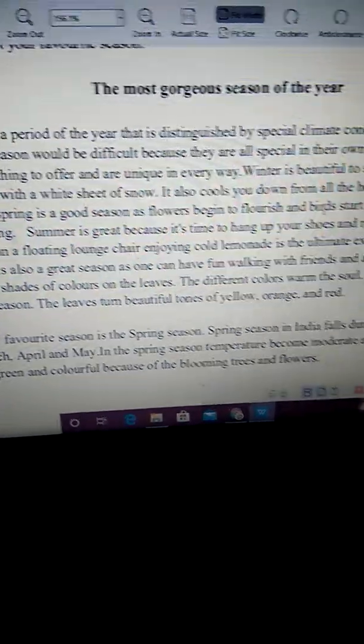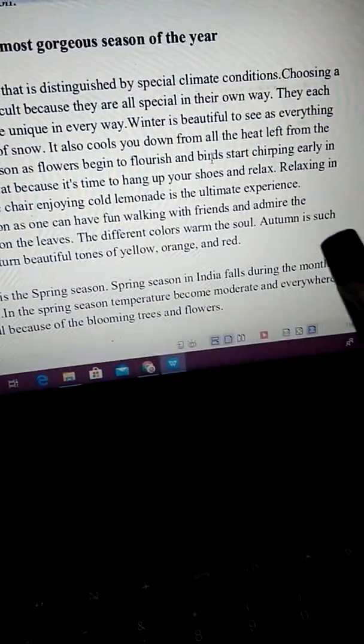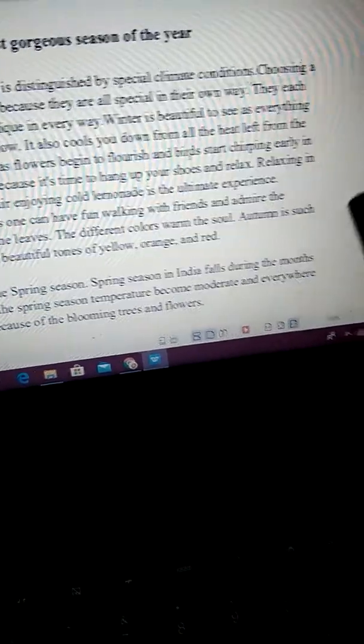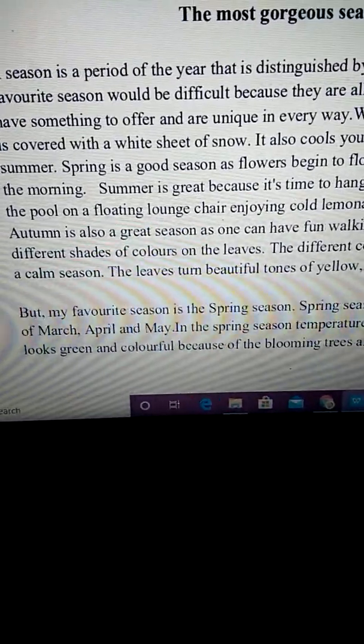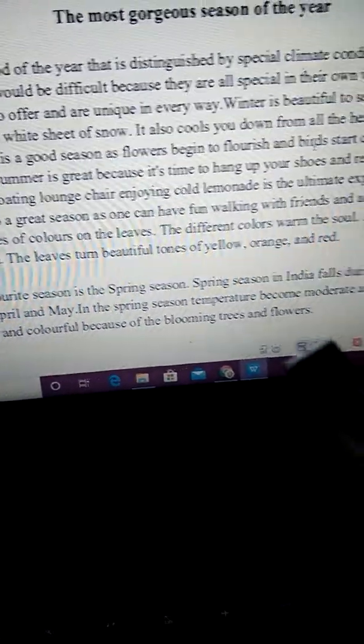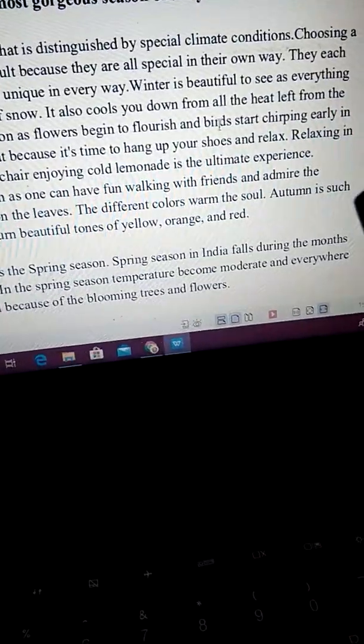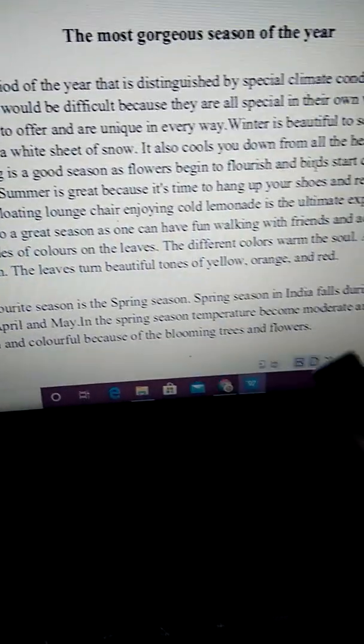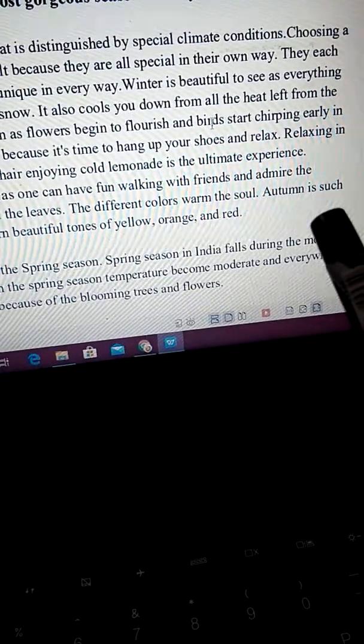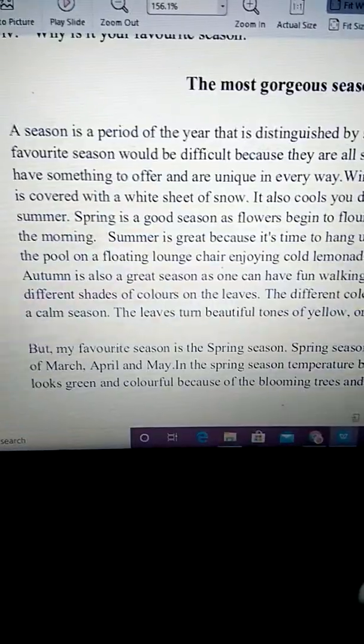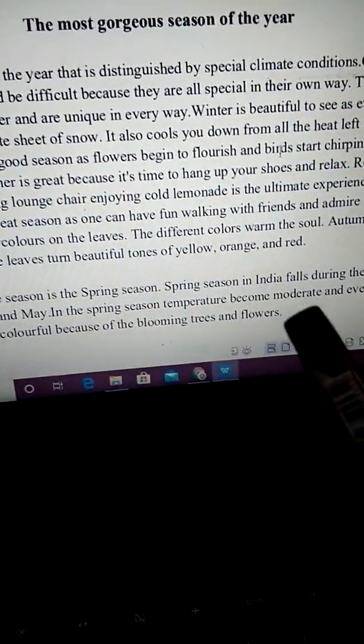Summer is great because it's time to hang up your shoes and relax. Relaxing in the pool on a floating lounge chair, enjoying cold lemonade is the ultimate experience. Autumn is also a great season as one can have fun walking with friends and admire the different shades of colors on the leaves.